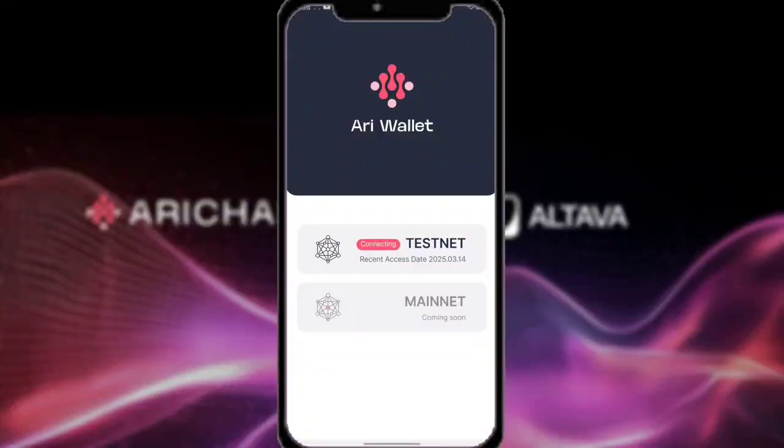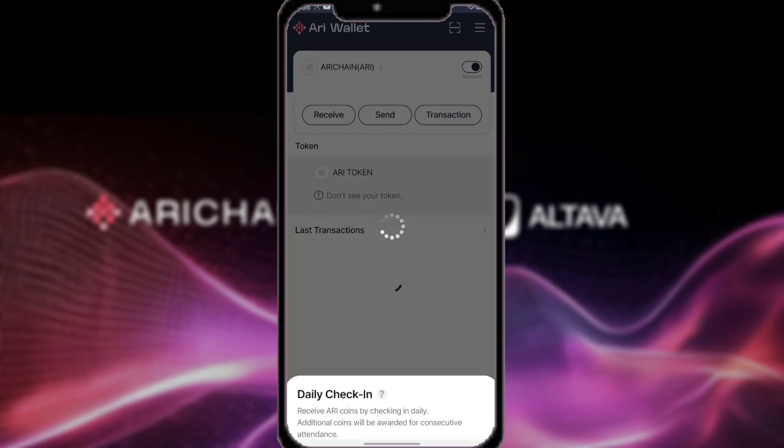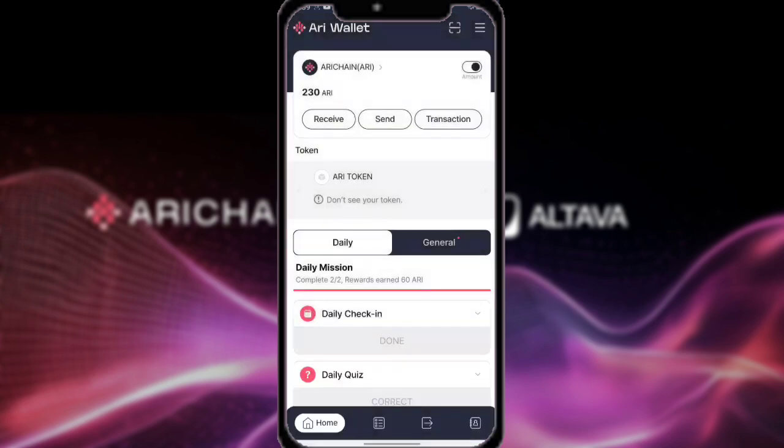So in today's video we are going to show you a new update regarding the Ari Wallet testnet. Ari Wallet testnet, they provided new features in the app. So here, as you can see, is the interface of the Ari chain application.